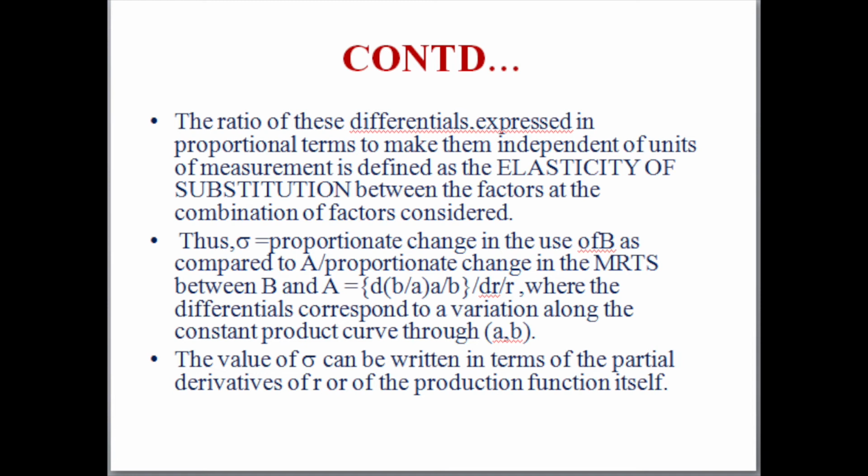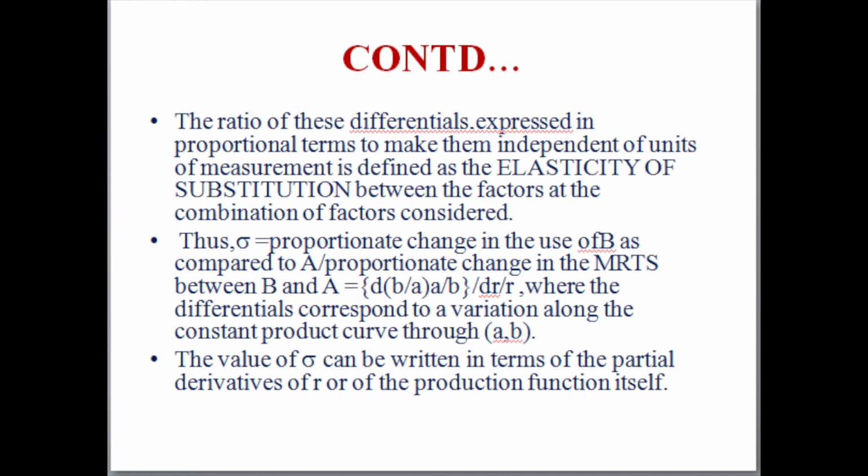Thus, a small sigma is equal to the proportionate change in the use of B as compared to A, over the proportionate change in the MRTS between B and A, which is equal to d(B by A) by (B by A) divided by dR by R, where the differential corresponds to variation along the constant product curve through AB.